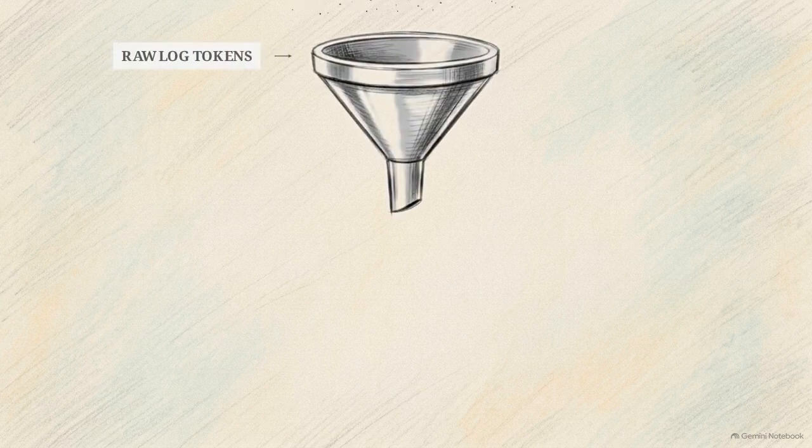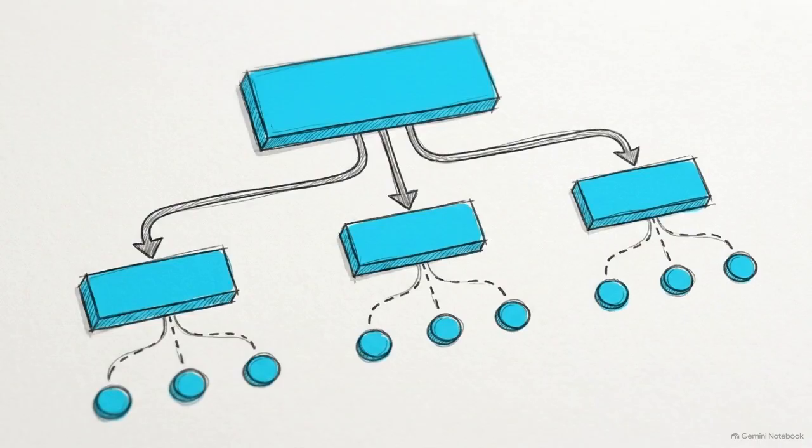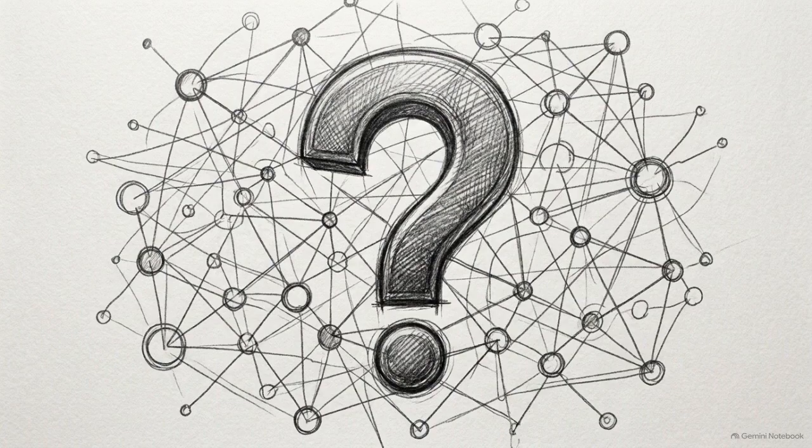AHE implements a distillation pipeline. Rather than passing raw text, this mechanism works by filtering raw trajectories down into a clean, layered structure of data. The final output is a drill-down corpus of root causes. By structuring the data this way, the optimizer is forced to consume actionable insights instead of drowning in log noise. The final and most dangerous obstacle is attribution.